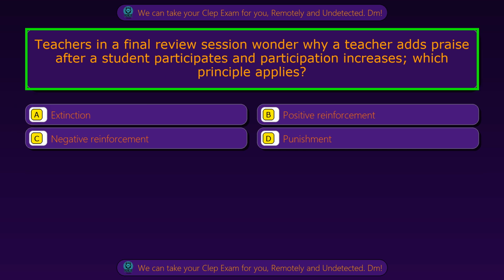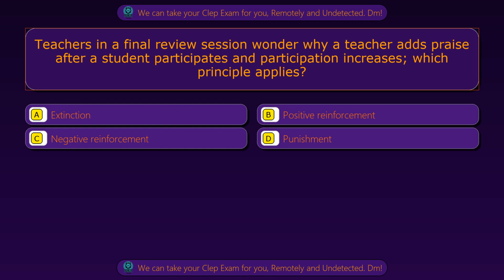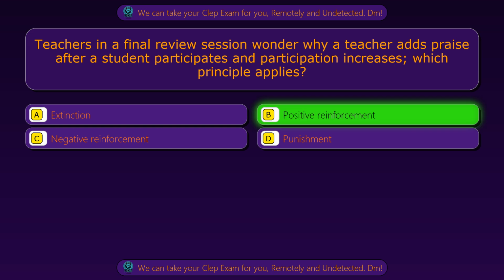Question 2. Teachers in a final review session wonder why a teacher adds praise after a student participates and participation increases. Which principle applies? Option A. Extinction. Option B. Positive reinforcement. Option C. Negative reinforcement. Option D. Punishment. The correct answer is option B.